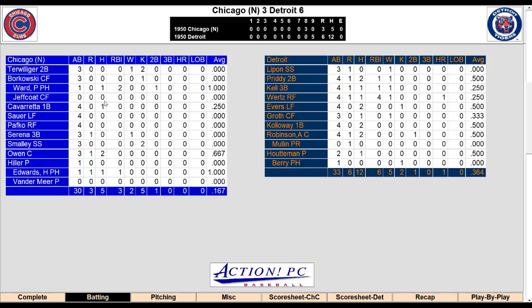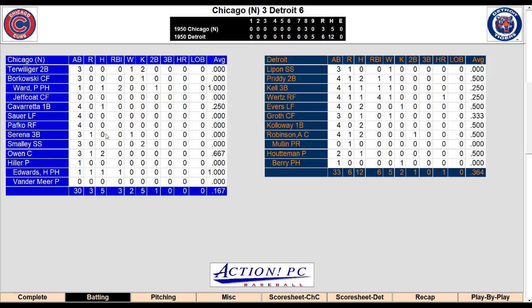And that cost us. Turned into a double. Caravetto 1 for 4. Sauer 0 for 4. Pafko 0 for 4, but he threw Callaway out at the plate in the second. Serena 0 for 3 with a run scored.